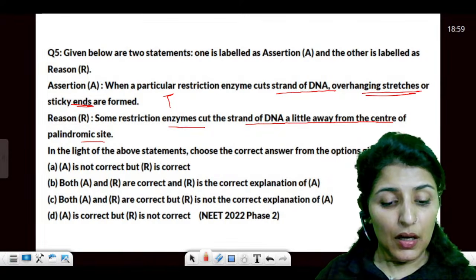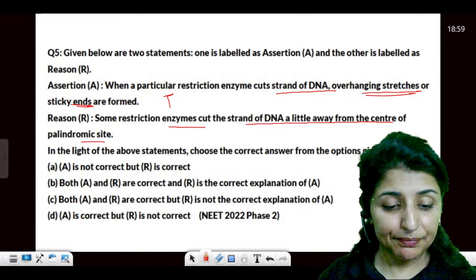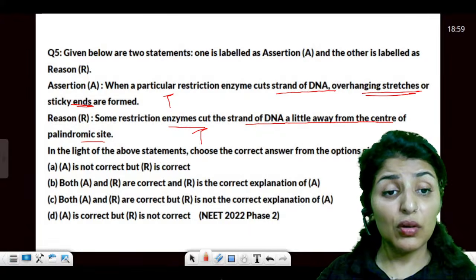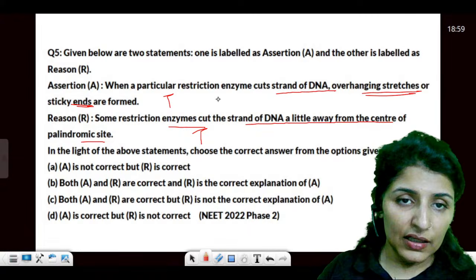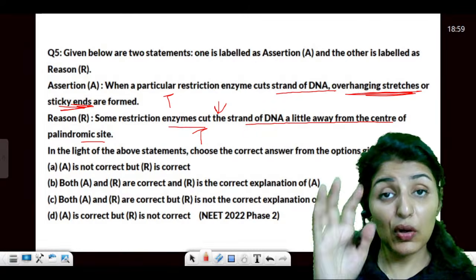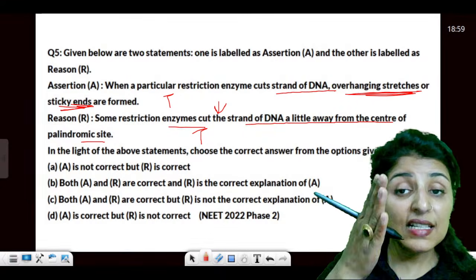Okay. Now moving ahead, it says, okay. So these are the two statements. Both the statements are true, but do they explain each other? Let's see. So why do they produce overhanging stretches or sticky ends? Because they cut it slightly away.